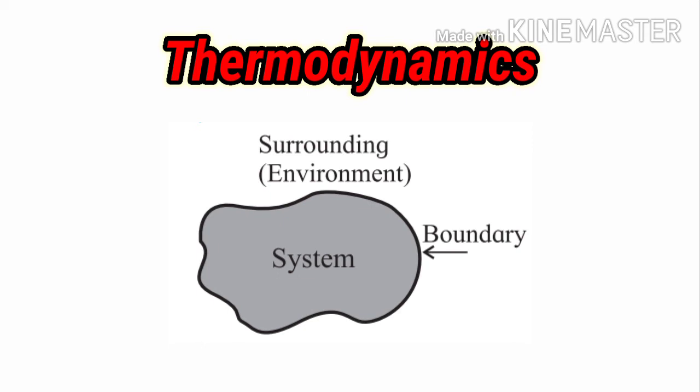The water inside the glass stands for the system, the area outside the glass stands for the surrounding, and the thick portion of glass which separates the water from the outside will stand as the boundary. So these were a few concepts of surrounding, system, and boundary which we have discussed in easy and simple language.